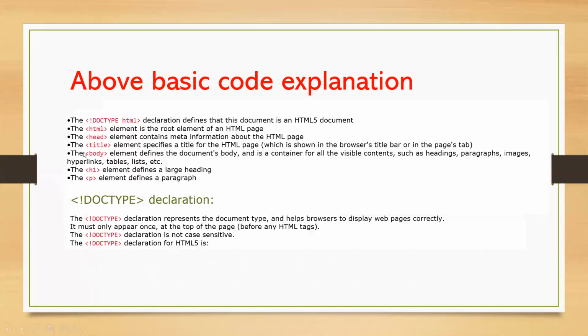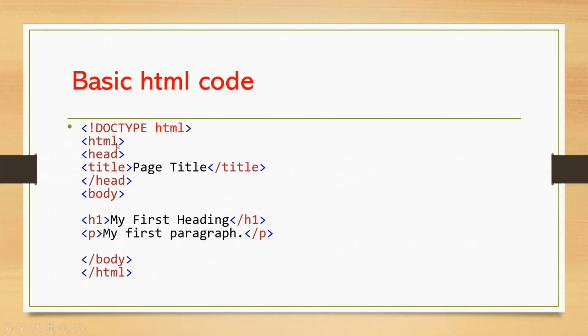So in this particular scenario, it tells the browser completely what we have written, and the next one is the head part. In the head part we can write the title. Title means it will display in the URL bar as the page title. Next, in head we can write a lot of things like CSS styles, external JavaScript files, external CSS files, and plugins. And body is the main thing. What we write as content in the body, only that will display in the browser.